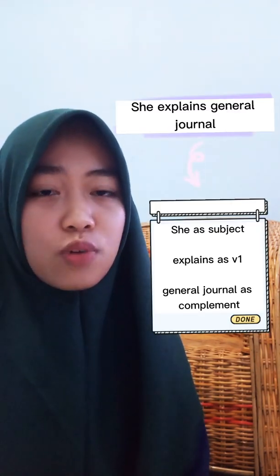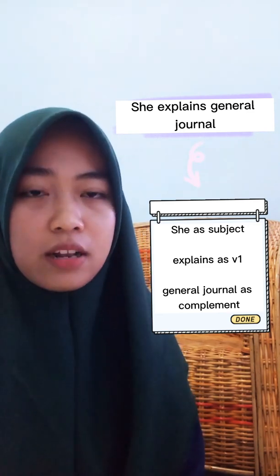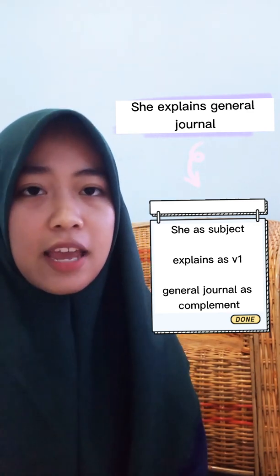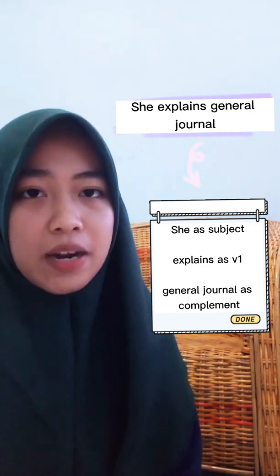Now, for the third person singular subject, for example, the sentence is, she explains to us about general journal. She is the subject and explains is the verb. So the verb must be added s because the subject is third person singular.